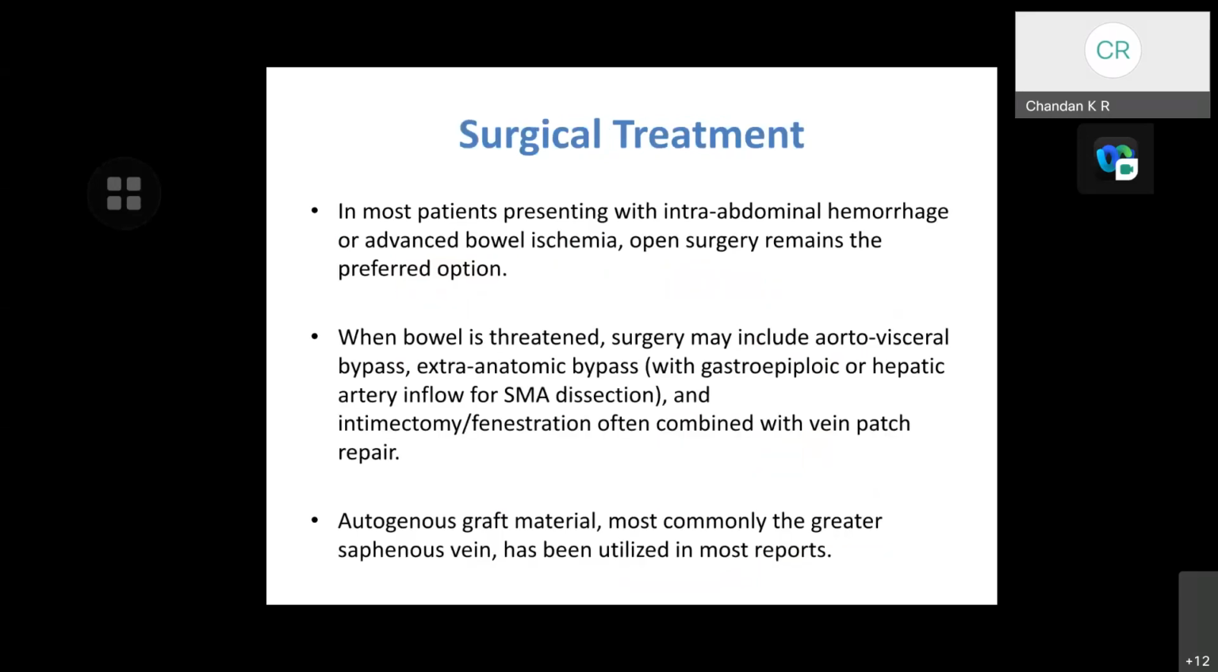Surgical treatment. In most patients presenting with intra-abdominal hemorrhage or advanced bowel ischemia, open surgery remains the preferred option. When the bowel is threatened, surgery may include aortovisceral bypass, extra-anatomical bypass, like with the gastroepiploic or hepatic artery inflow for SMA dissection, and intimectomy, fenestration, often combined with vein patch repair. Autogenous graft material, most commonly the greater saphenous vein, has been utilized in most reports.